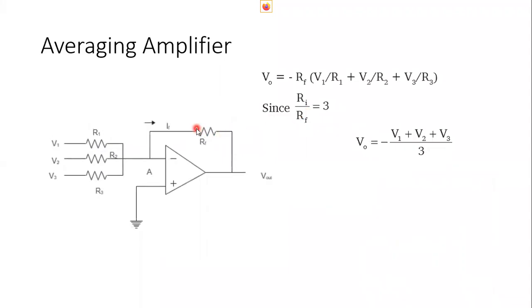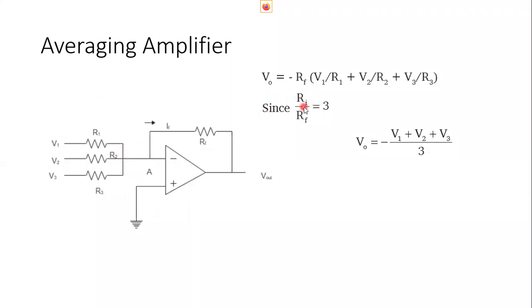Then, averaging. This summing amplifier can work as an averaging amplifier. Here the circuit is the same. The input is given to the inverting input and the output is fed back to the same. Negative feedback is provided and R1, R2 and R3 are provided as input resistances, and we are applying three voltages as input and the output will be equal to the average of these inputs. How can we produce an average? By changing the values of these resistances, we can change the voltage value.